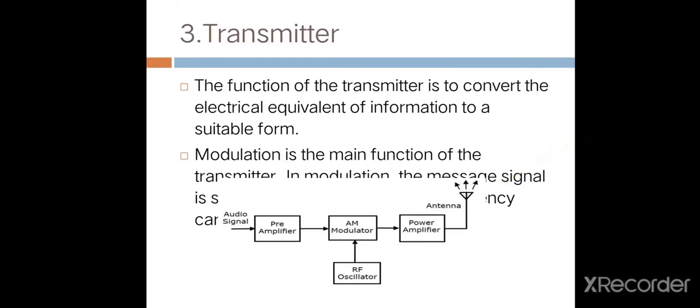In the block diagram of the transmitter, the first block is the preamplifier. The input of that amplifier is an audio signal. The audio signal is preamplified, then transferred to the AM modulator. After that, this signal is transferred to the power amplifier for amplification of power, and then to the antenna for transmitting.